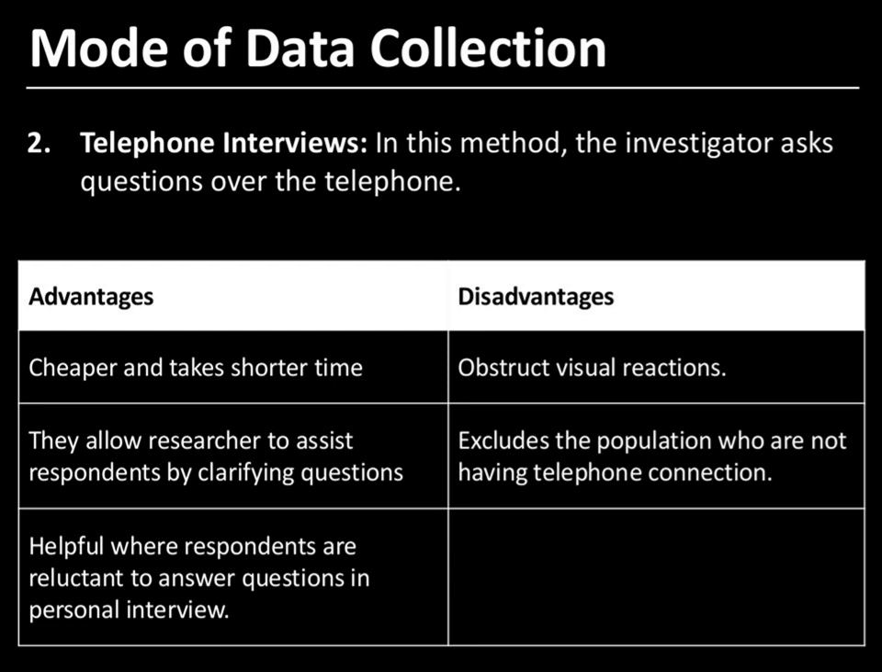Now what is the problem in this? You are not seeing the face, whether the person you are talking to is a true person or not, whether he is telling a lie or not, whether he is giving true responses or not. So that we cannot find. That is the biggest drawback over here. So here we can see where this type of telephone interview can be suitable.